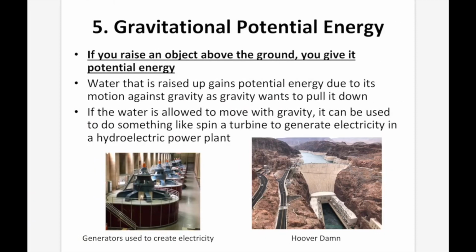Number 5, gravitational potential energy. If you raise an object above the ground, you give it potential energy. Water that's raised up gains potential energy due to its motion against gravity, as gravity wants to pull it down. You need energy to move that water up, so that energy generally comes from the sun.